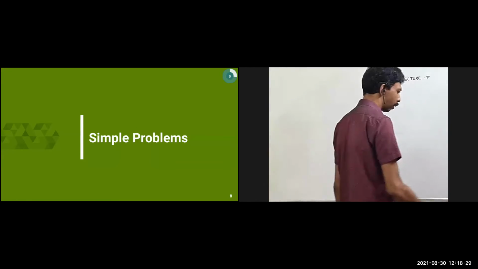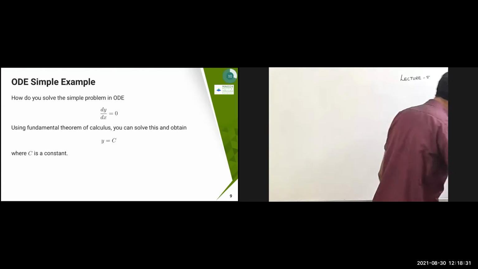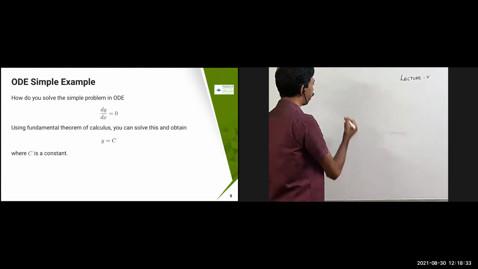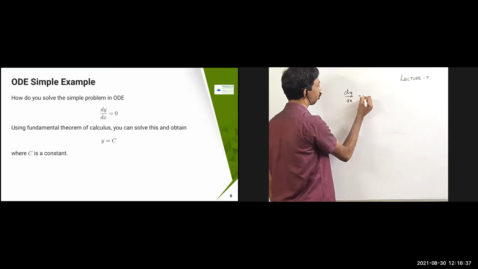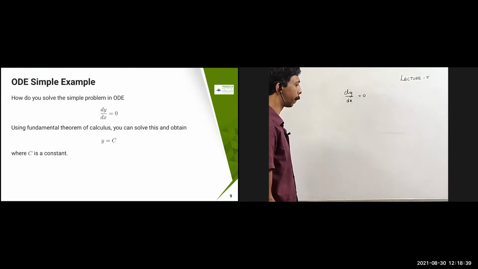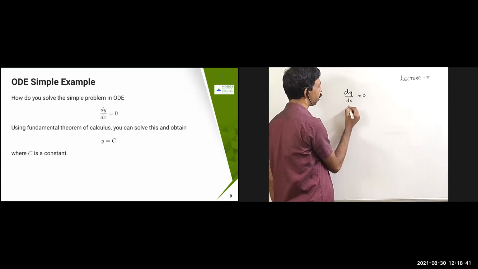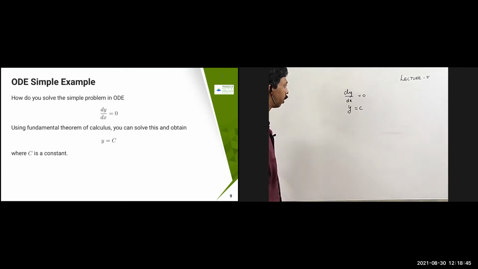So let us come to simple problems. You know this problem: dy by dx equal to 0. What is the solution for this problem? This is very simple, right? y equal to c, where c is some arbitrary constant. Okay, dy by dx equal to 0, y equal to c. These are simple problems.